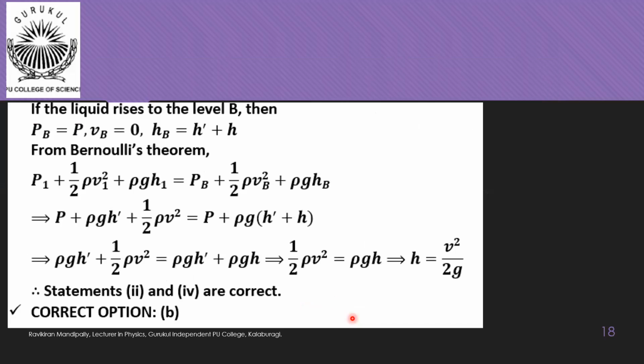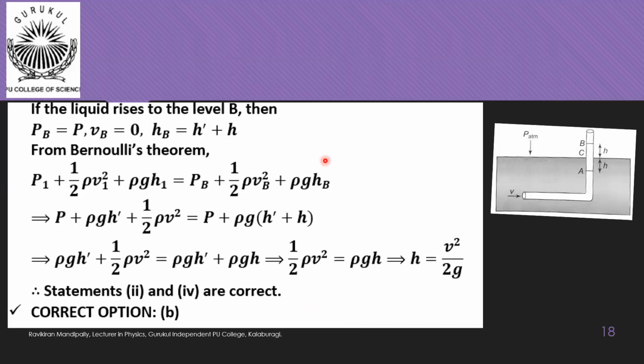Now applying a similar analysis by considering that the liquid is rising to level B. If the liquid is rising to level B, then the level of liquid from the reference is h dash plus h. At this position it would be exposed to the atmosphere, so the pressure would be atmospheric pressure, and the liquid would be at rest here, so velocity would be 0.